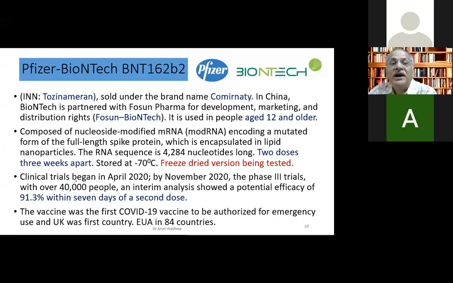This is important. And the storage is very important. It is at minus 70 degrees centigrade. So that is why in our countries, it may not work well. But the good news is that the freeze-dried version is being tried and tested now.